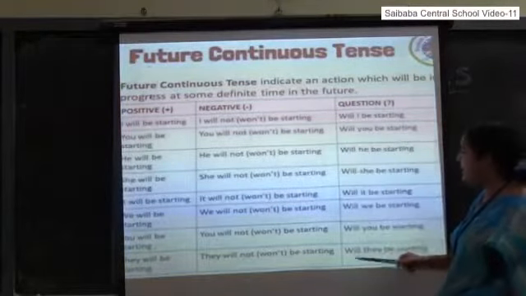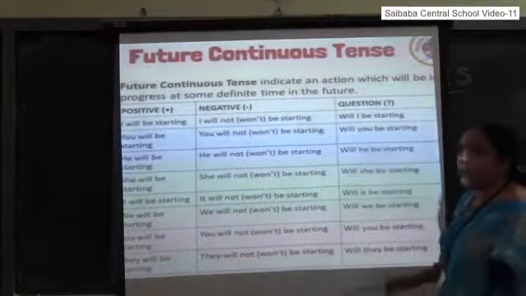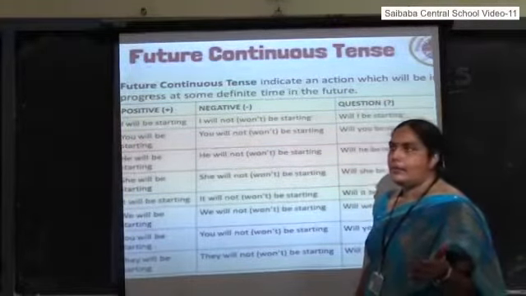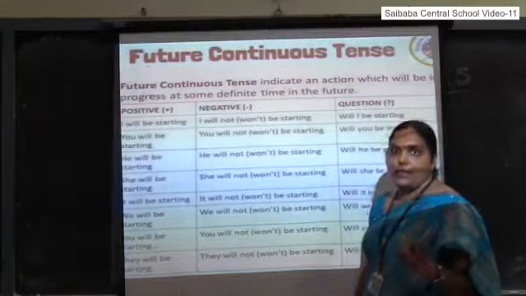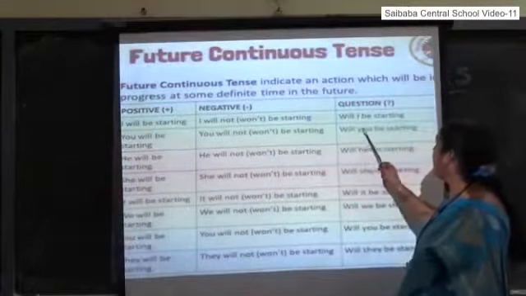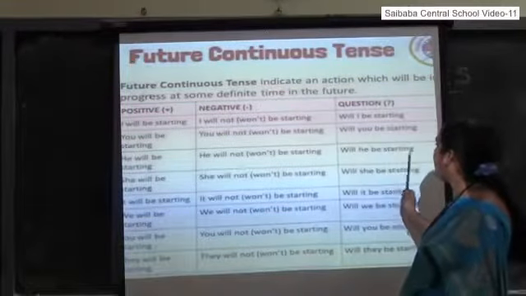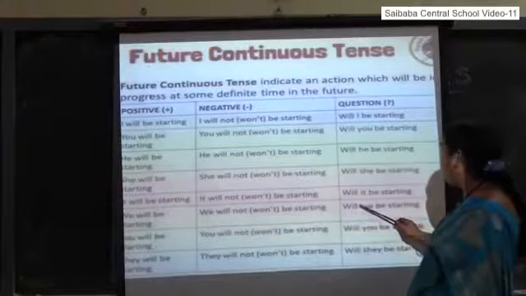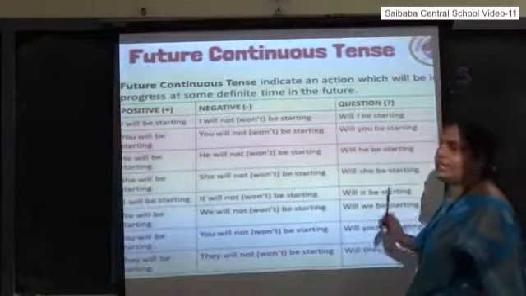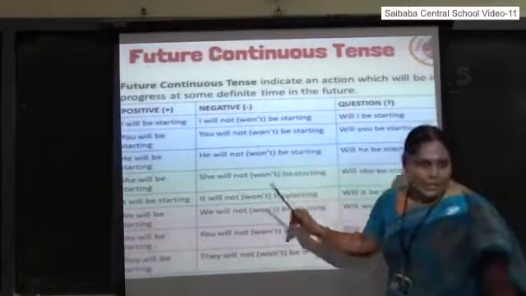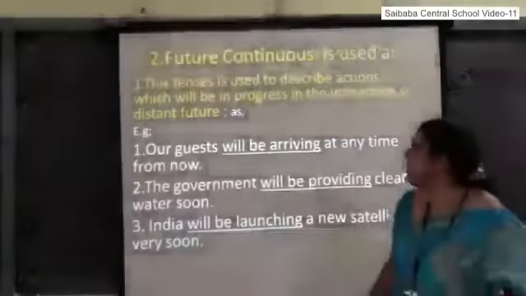You can observe will or shall here, but usually will or shall with I and we is more suitable. Will I be starting? Will you be starting? Will he be starting? Will she, it be starting? Will we, you, they be starting? So in this manner you can observe the structure applied in sentences.